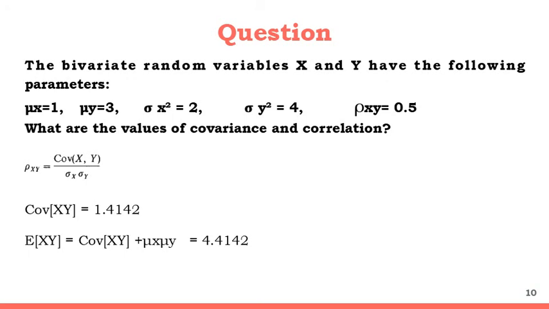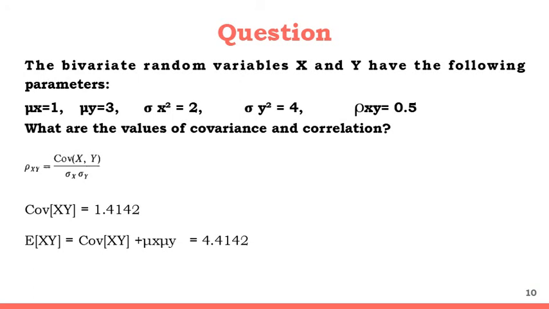Next is a question. In this question, the bivariate random variables X and Y have the following parameters: mu x is equal to 1, mu y is equal to 3, sigma x square is equal to 2, sigma y square is equal to 4, and rho xy is equal to 0.5. That is, the mean of X is given, the mean of Y is given, the variance of X is given, the variance of Y is given, and also the correlation coefficient is given. Now we are supposed to find out the covariance and correlation.